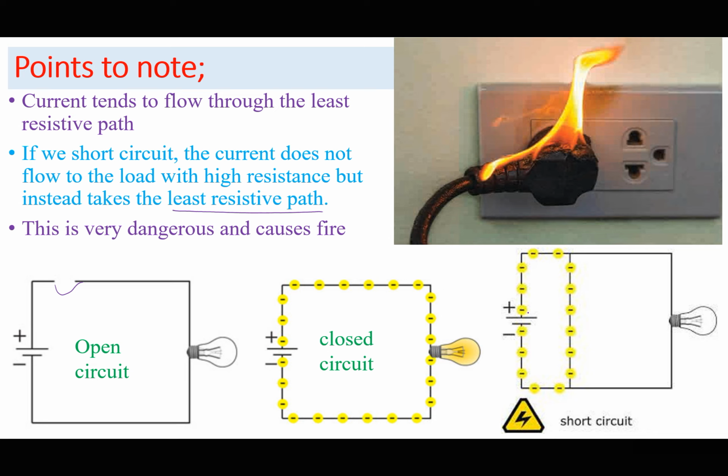So in any circuit, if there is a short circuit, you are sure that current will flow through the least resistive path and it will dodge our load. So the bulb will not light in this case. We may just see fire instead of lighting the load because current is following the least resistive path. So you need to note very carefully that current tends to flow through the least resistive path.